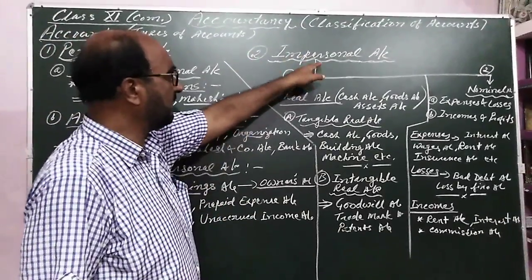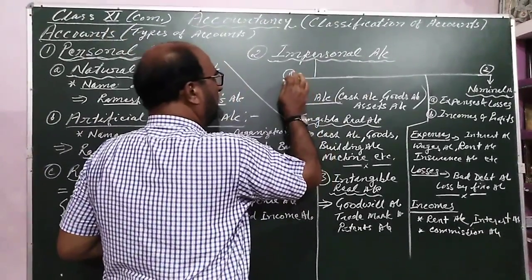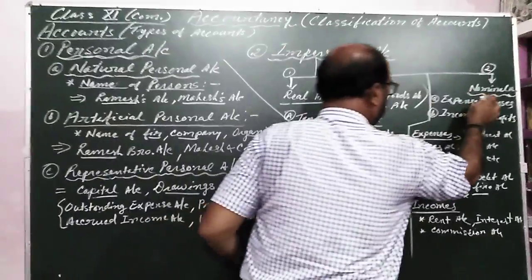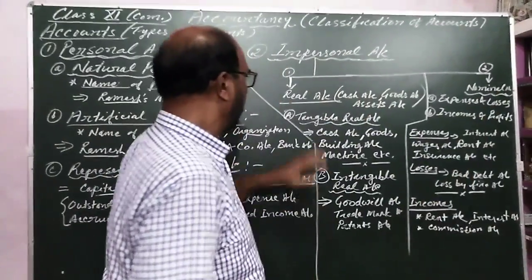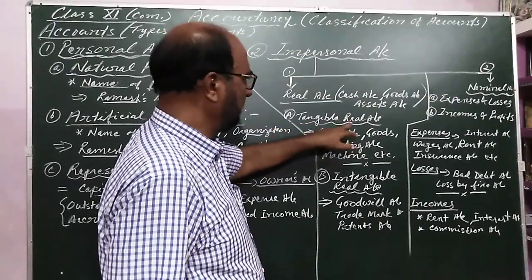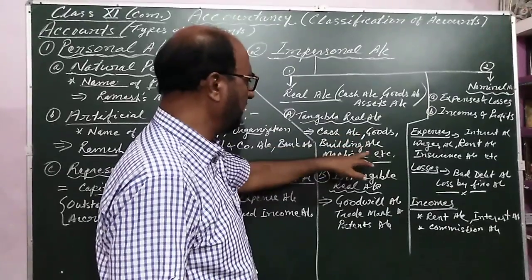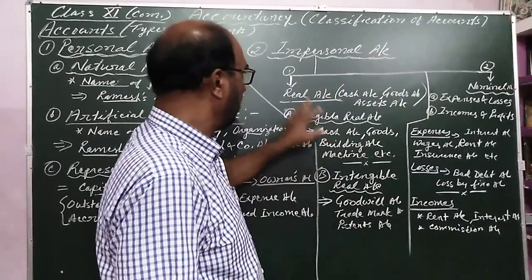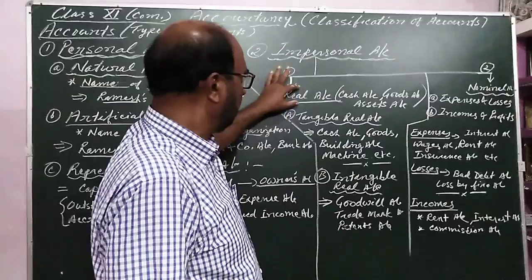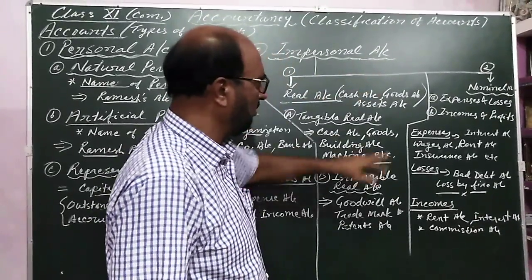In the second category I taught impersonal account, which is also divided into two parts. First is real account and the second is nominal account. And real account is also divided into two parts: tangible real account, in that cash account, goods account, building account, machine account, etc. Mainly I taught that the real account includes cash account, goods account, and asset account.